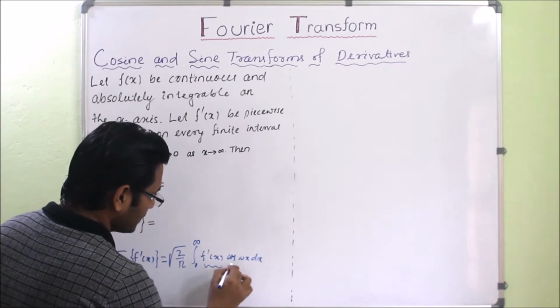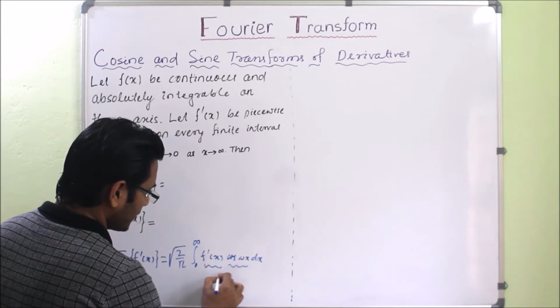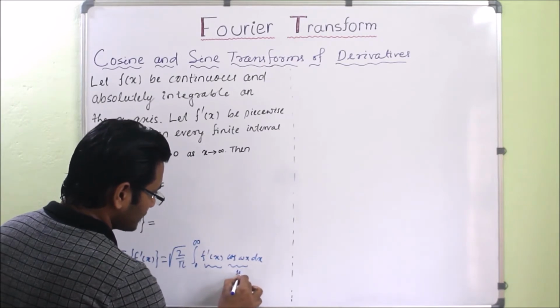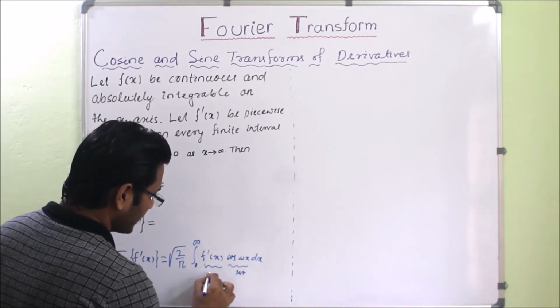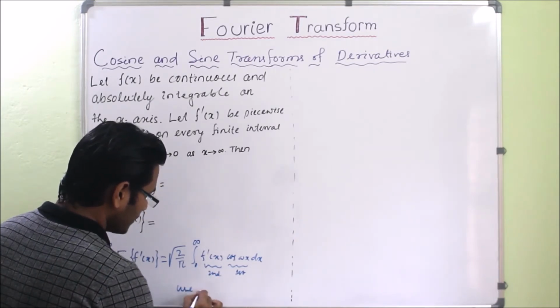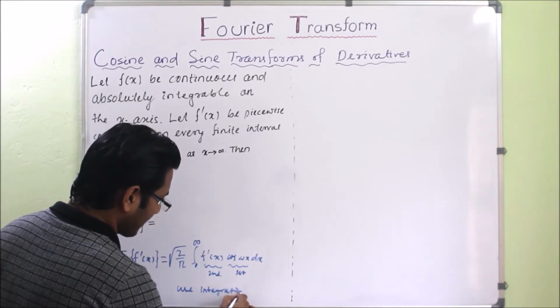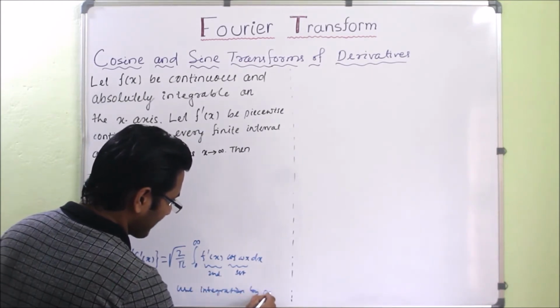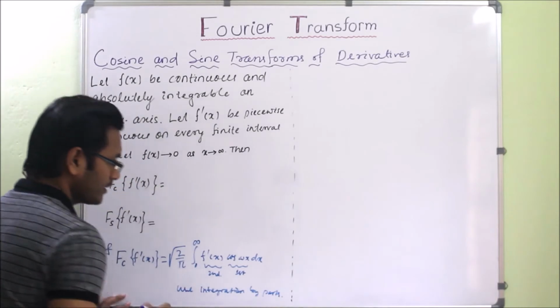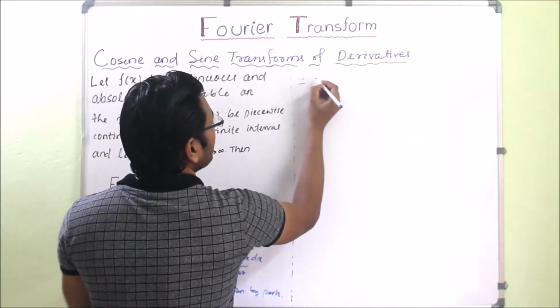Now this is the product of two functions. So we take cos wx as the first function and f dash x as the second function, and we will use integration by parts. Then we have to solve this integral.